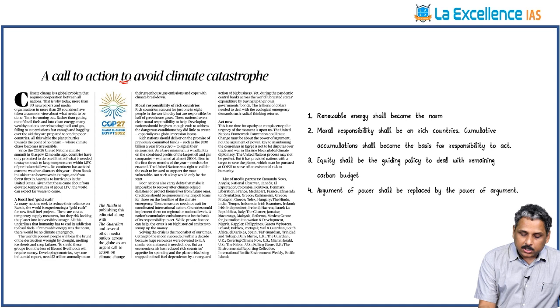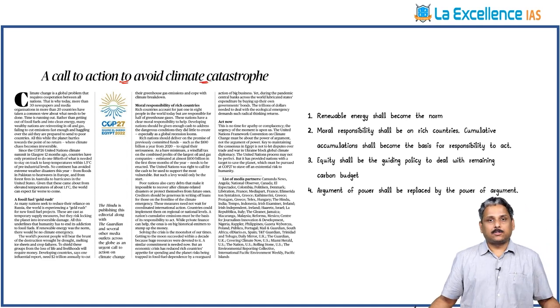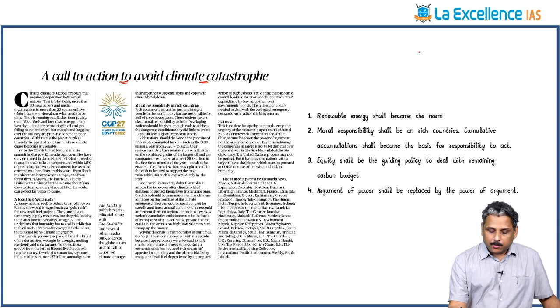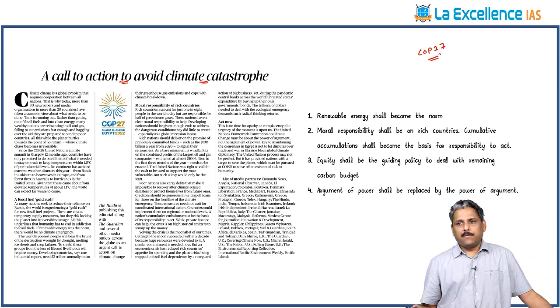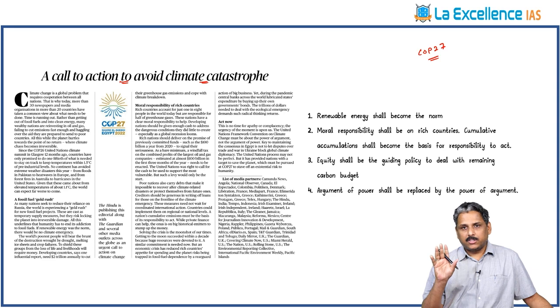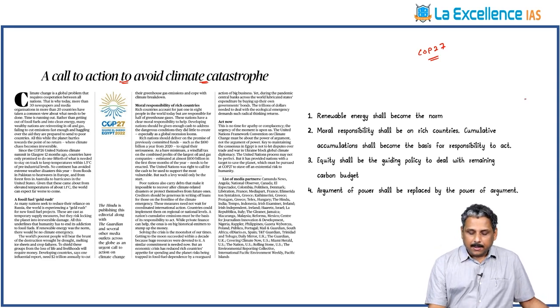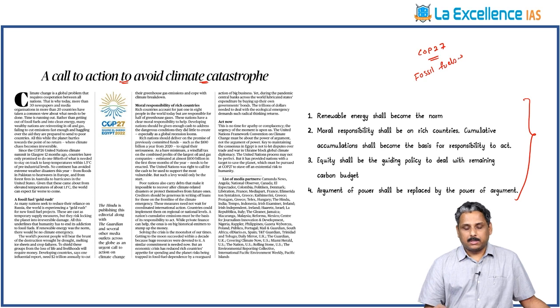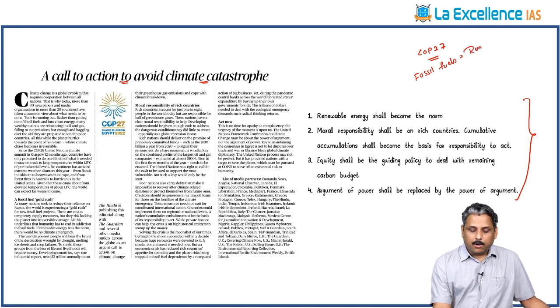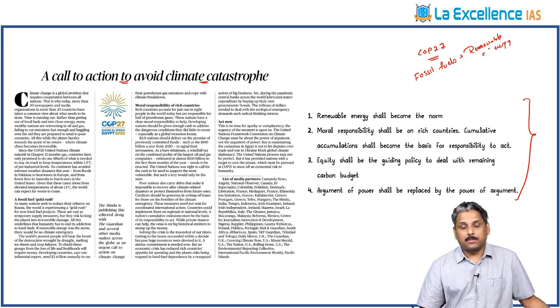A call to action to avoid climate catastrophe. Now, COP27 is going on and many articles are coming up. If I have to ask what are the principles on which COP27 has to make its decisions, these principles are being given. The major reason for the rise of temperatures is fossil fuels. So, zero fossil fuels, move towards renewable energy. So it means renewable energy has to become the norm of the future.